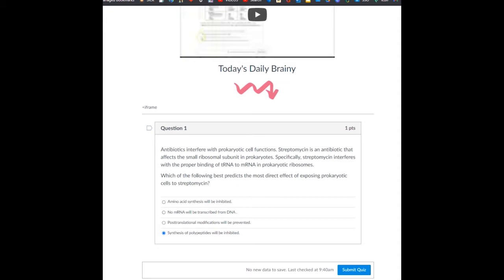Okay, this one is incorrect because it says that no mRNA will be transcribed. Well, these two things are not involved in transcription. And the same thing here, post-translational modifications. That is after the protein is released from the ribosome and it goes through its modification and folds up the way it needs to fold up. Well, the ribosome has nothing to do with that anymore because it's been released from it. Okay, so those three are incorrect. Making the polypeptides will be inhibited. Okay, I hope that helps.